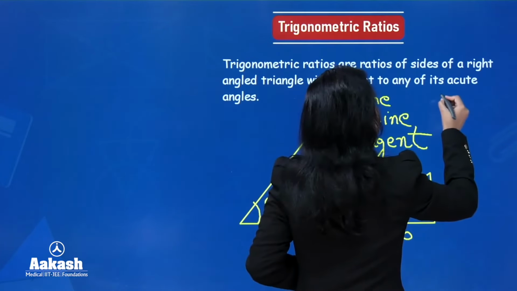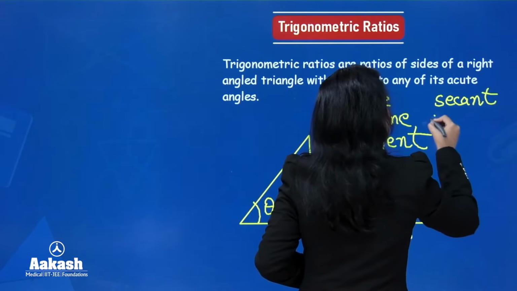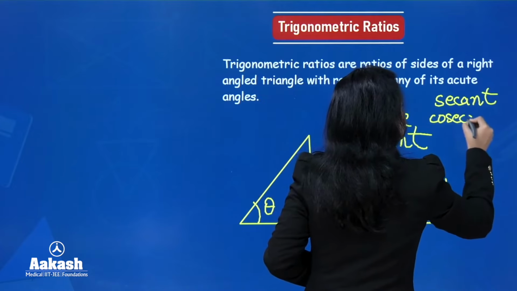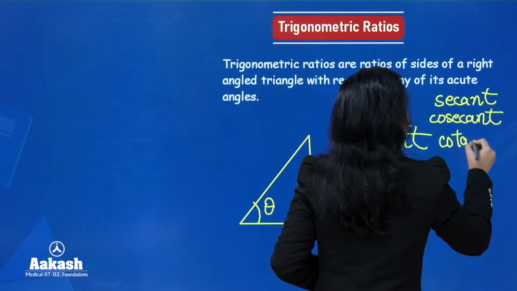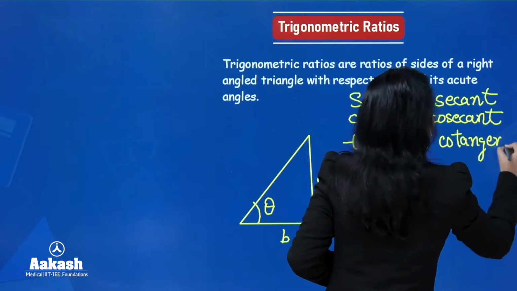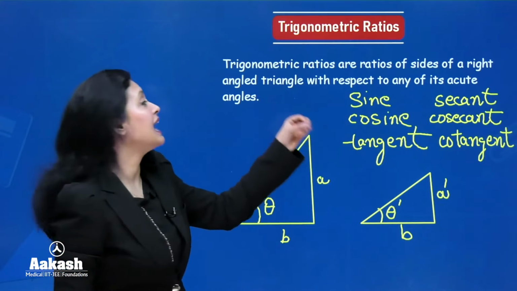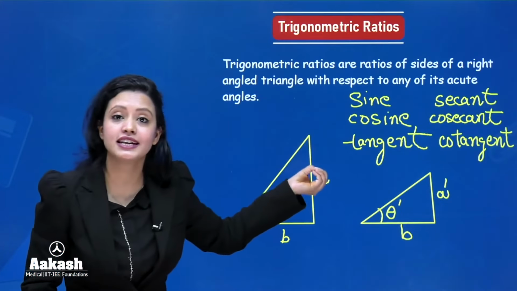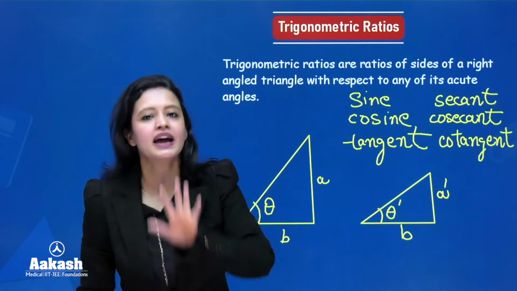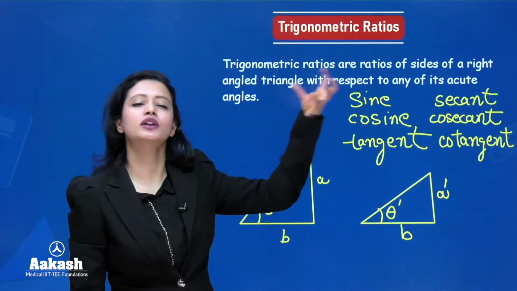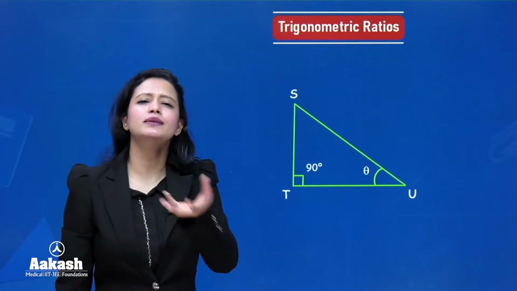So we have secant, cosecant, and cotangent. So these are all trigonometric ratios that define the relationship between the side lengths and the angles of a right angle triangle. Before moving on to see the ratios, let us first see some acronyms that we'll be using.